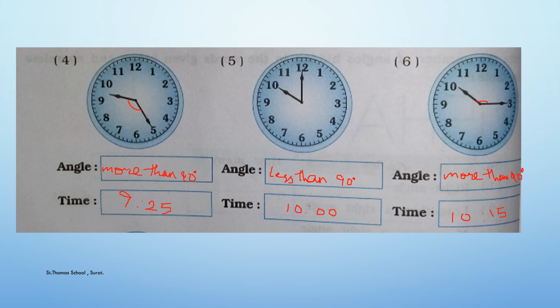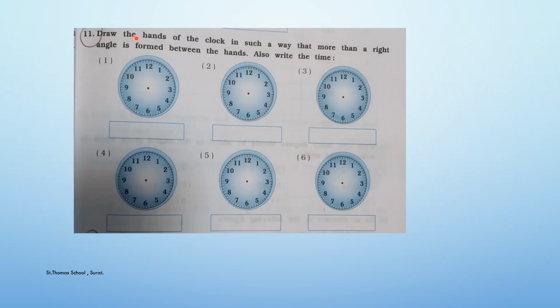Now question number 7, 8, 9, 10. It is there in your workbook. That is the homework that you have to complete in your workbook. Clear? Question number 7, 8, 9, 10. Complete it in your workbook itself. Question number 11. Draw the hands of the clock in such a way that more than a right angle is formed between the hands. Also write the time.